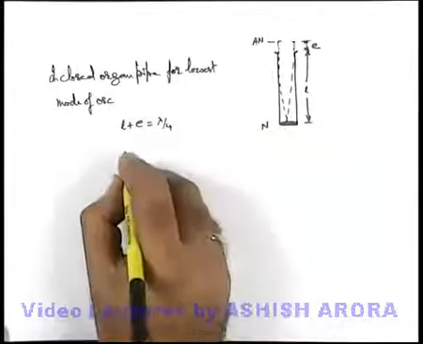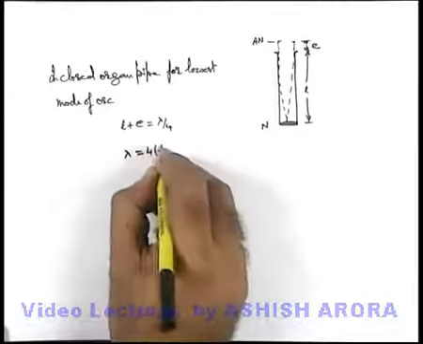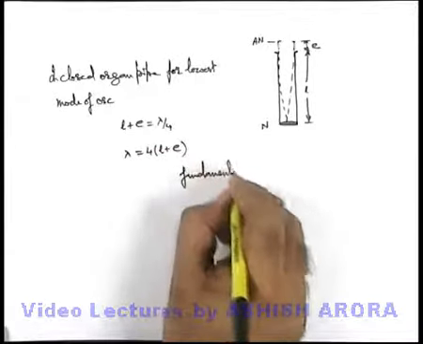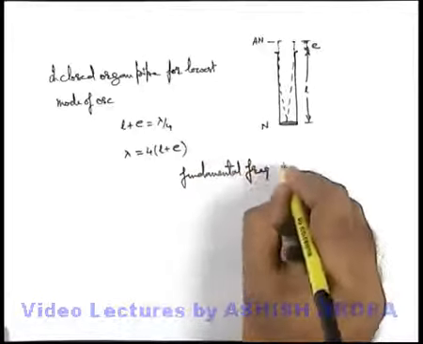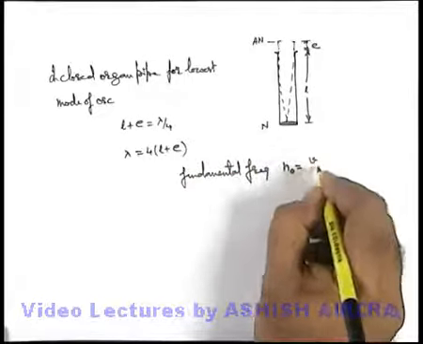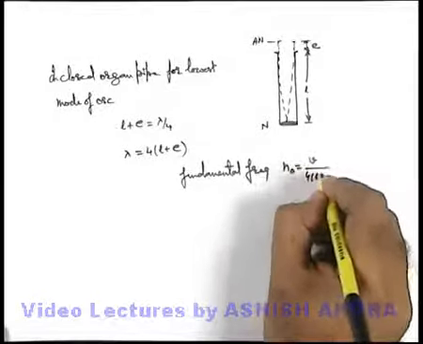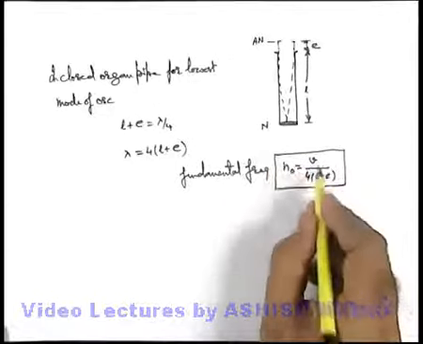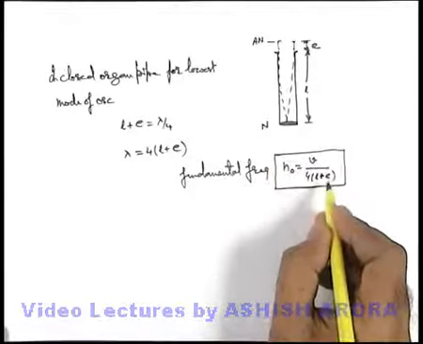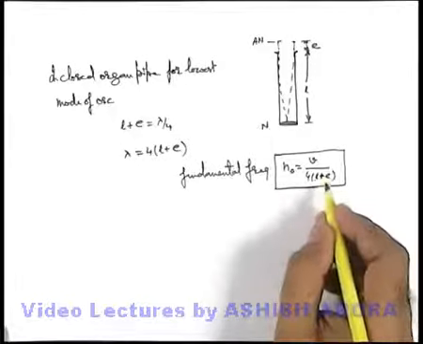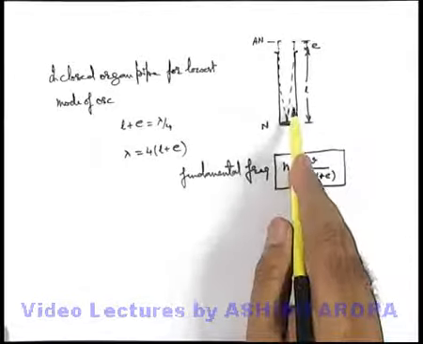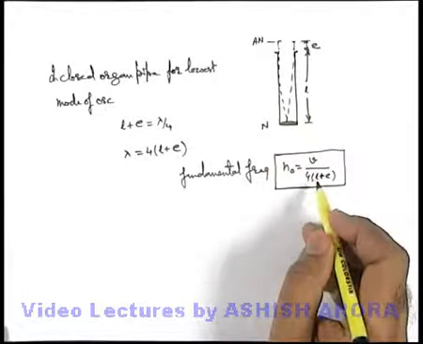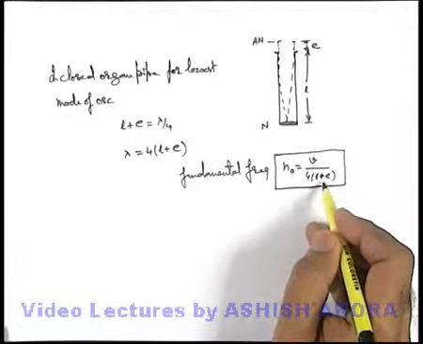So the wavelength can be written as 4 times L plus E. The fundamental frequency is N naught equals V by lambda, which is V by 4 times L plus E. So rather than using V by 4L, now we use V by 4 times L plus E if end correction is accounted for the fundamental frequency of the closed organ pipe. And for higher harmonic frequencies also, instead of L, everywhere we use L plus E.